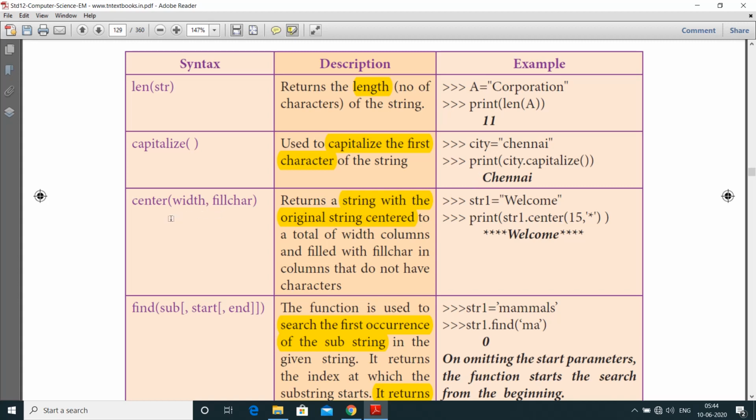Next one is center of width comma fillchar. It returns a string with the original string centered to the total of width columns and filled with this fill char in the columns that do not have characters.